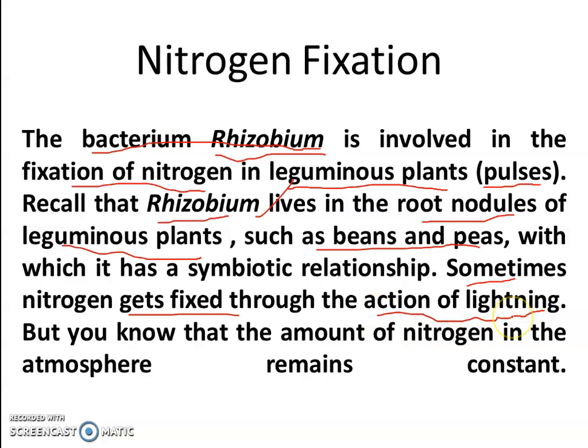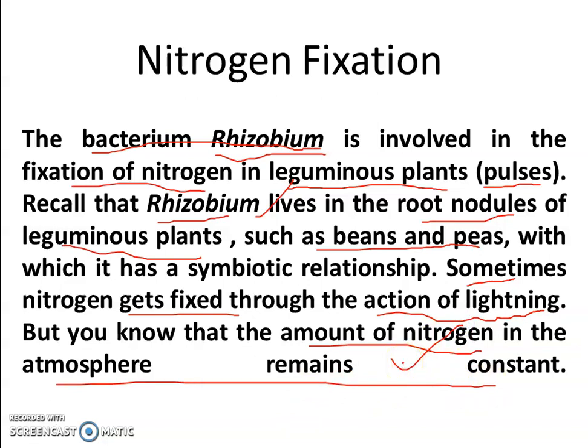Atmospheric lightning fixes the nitrogen in the soil, right? But the amount of nitrogen in atmosphere remains the same. Since there is a cycle, the nitrogen is converting into nitrogenous compounds, and then it is also released from the soil to the atmosphere. So the amount of nitrogen in atmosphere remains constant.